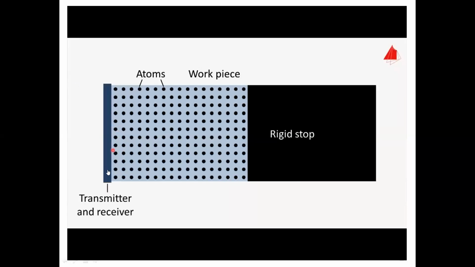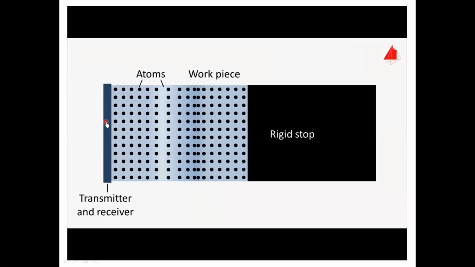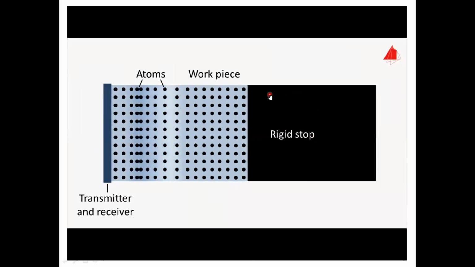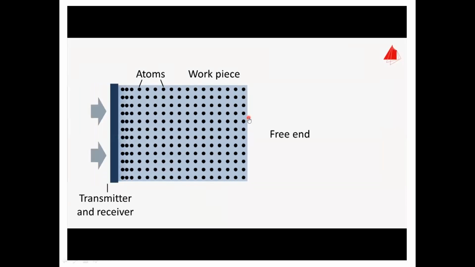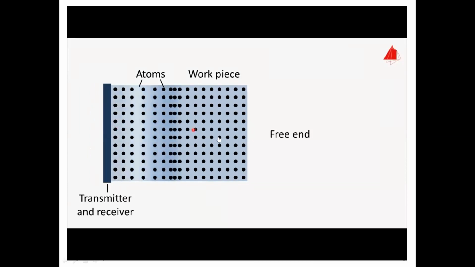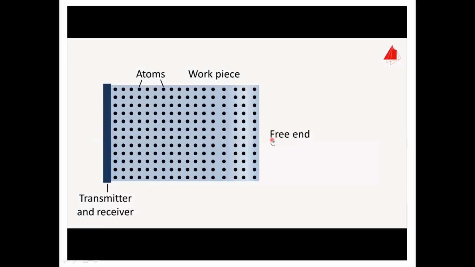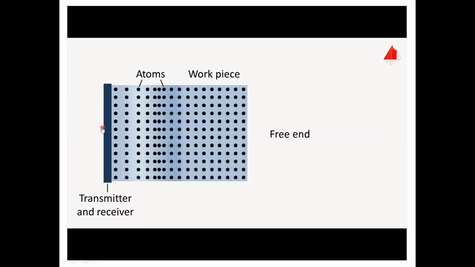Suppose this is the transmitter and receiver, because this is the pulse echo system. We are creating vibration, the sound waves, and sending them into the material. The particles in the material oscillate. If you arrange a rigid stop at the end of the object, the wave is automatically reflected from that rigid stop. We are sending a wave through the material, and at the same time we get the reflected wave again, reflected from the back surface of the object.